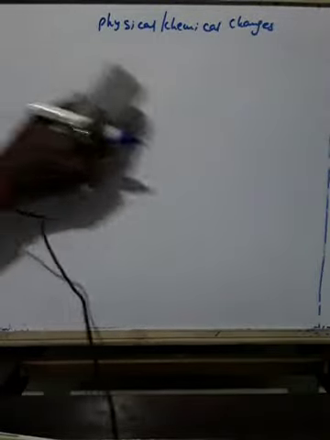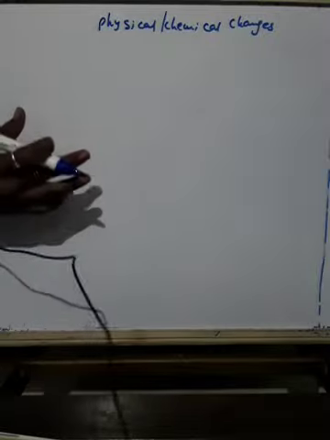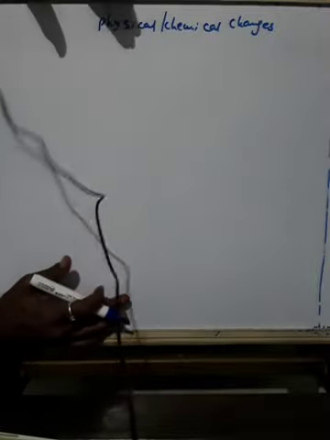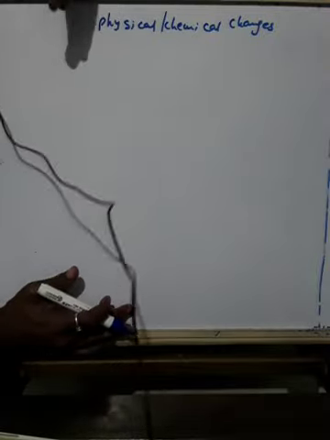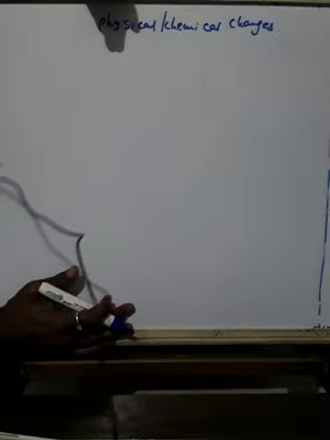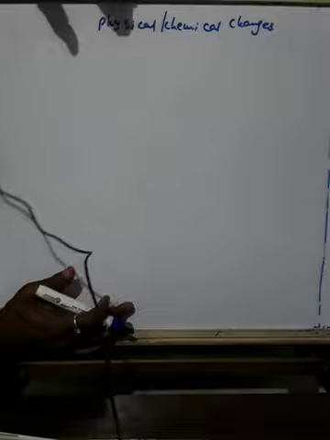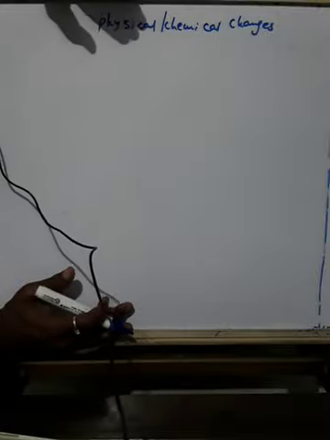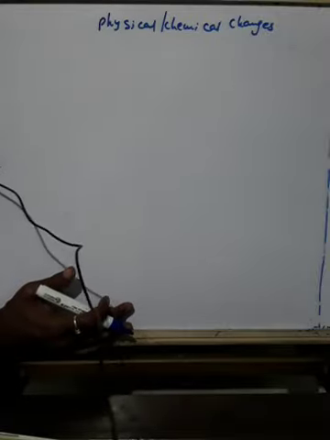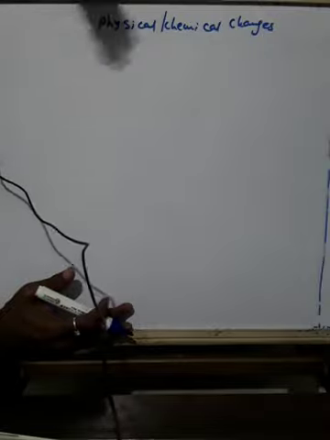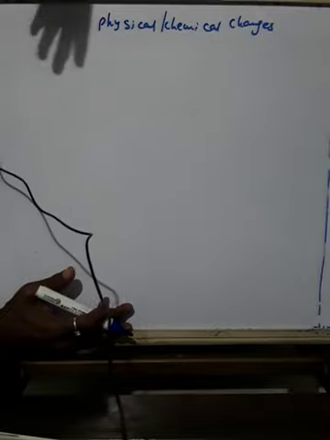So this test, the conversion of lime water into milky water, shows clearly there is formation of carbon dioxide. Okay, so you will learn this in your next chapter.